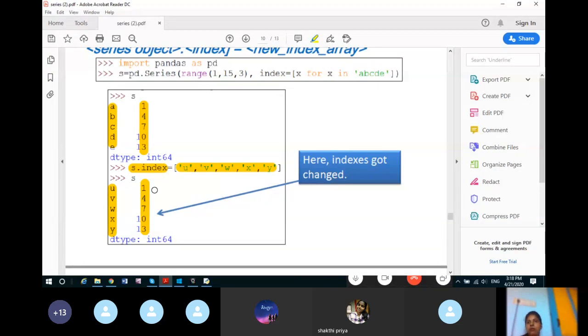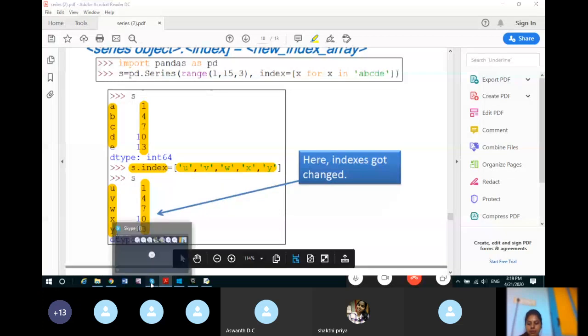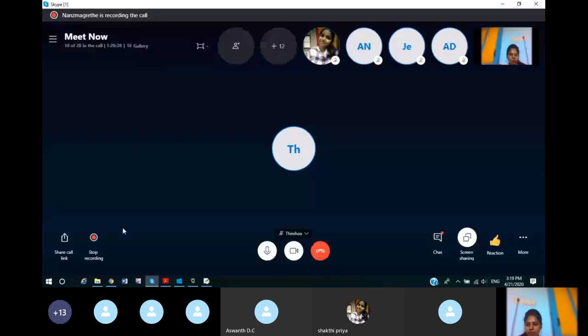The worksheet will be available by 6 o'clock or 8 o'clock only. At that time you can see that worksheet and start solving the questions related to series. I hope you understood this concept. Now you may stop recording, you can click on stop.